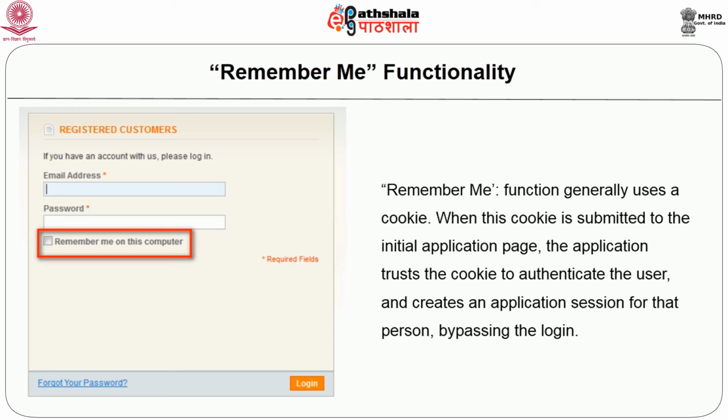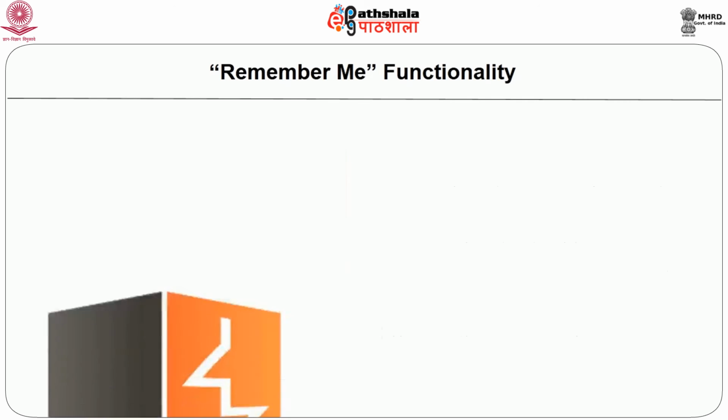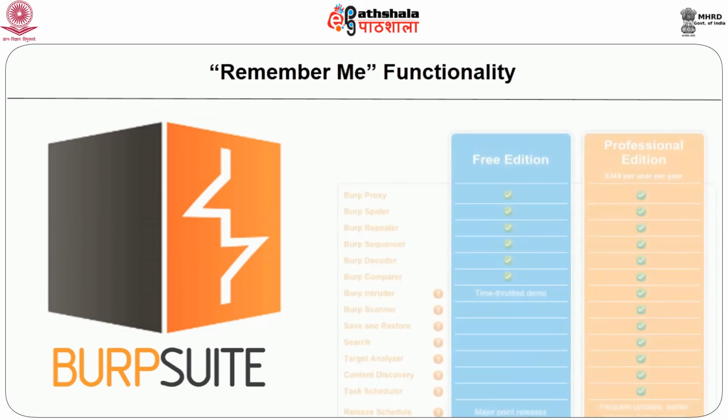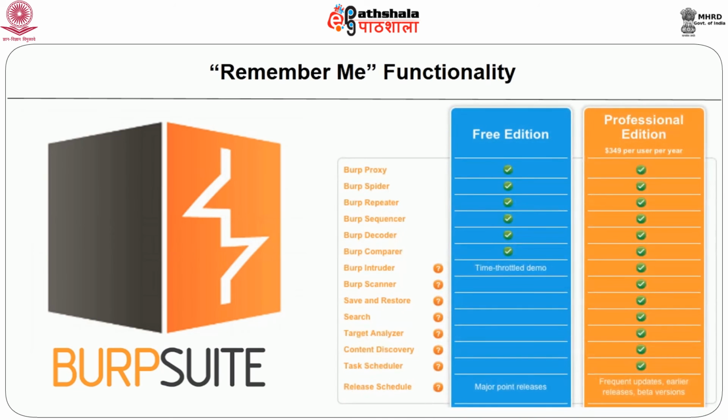To prove this point, Burp Suite is shown. I have used the free version of Burp Suite, and it gives me options like target, proxy, spider, scanner, intruder, repeater, sequencer, decoder, comparer, options and alerts.